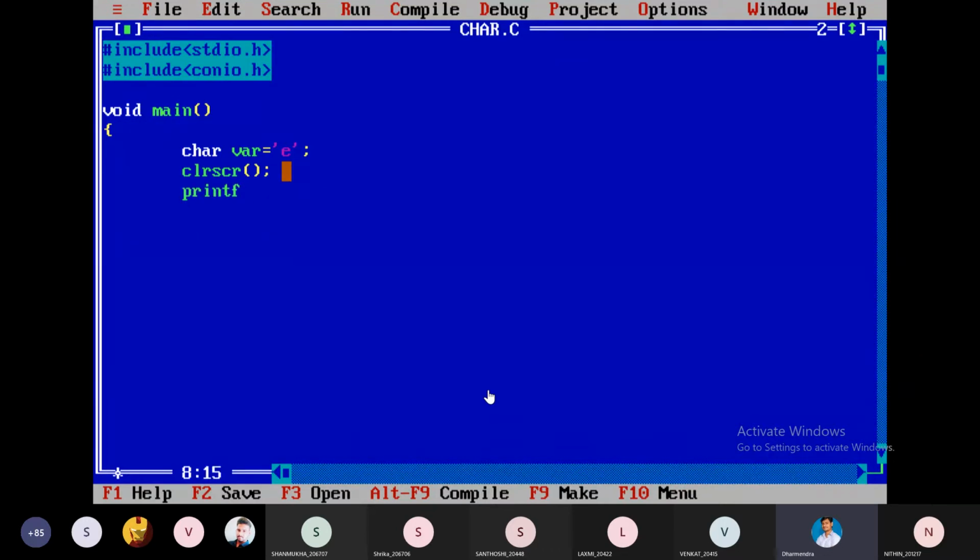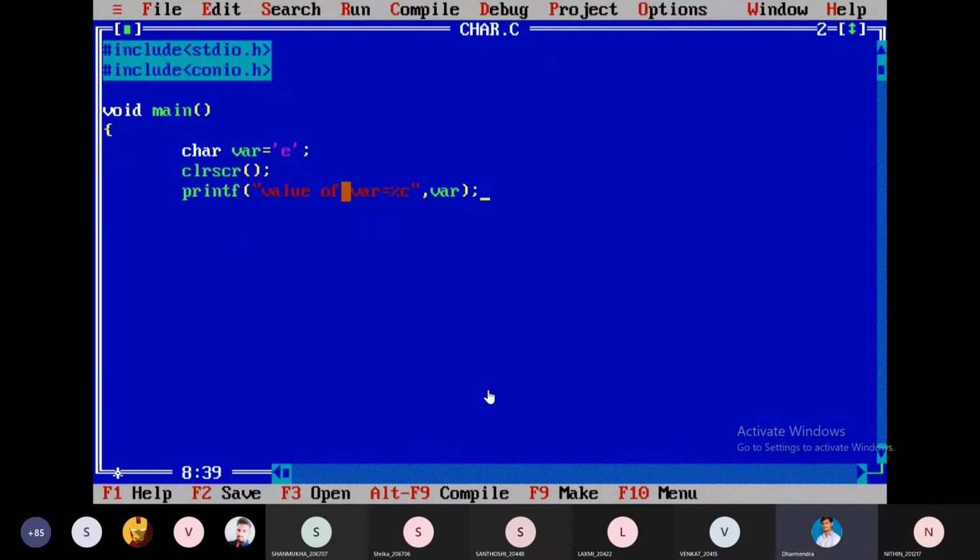Next, printf. Here we can write whatever we want. Simply: value of var is equal to %c. Var is the reference.